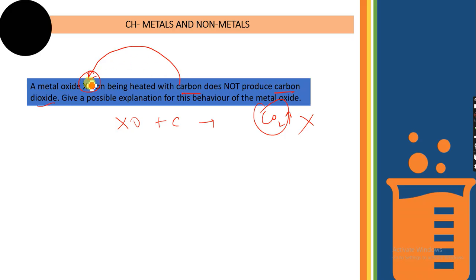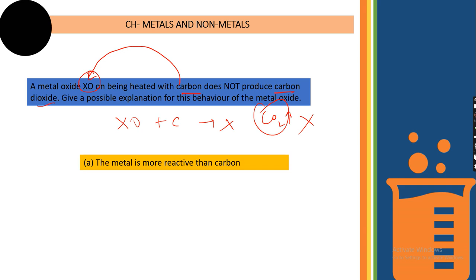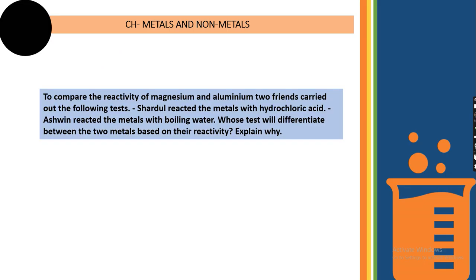इसके वजह से कार्बन डिस्प्लेस नहीं कर पा रहा है कि नहीं? So had it been a less reactive metal, carbon could have displaced the metal and carbon dioxide could have been formed. So that is why no reaction is taking place. So the metal that is present here is more reactive than carbon. Okay, so that's the answer.